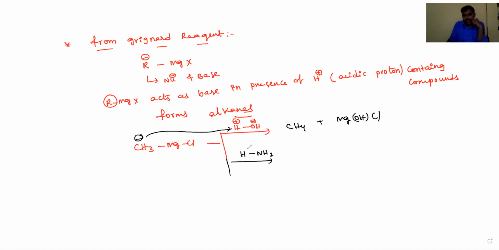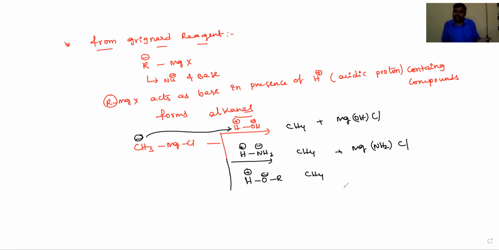NH3 will be ionized to give H plus and NH2 minus and produce CH4. Okay, and the byproduct is MgNH2Cl. The same way alcohols. The alcohols give H plus and RO minus. Okay, and the product is CH4. This R is equal to CH3, then CH4 will get. R is different group, then corresponding alkane will get. Then MgOR Cl is the byproduct.